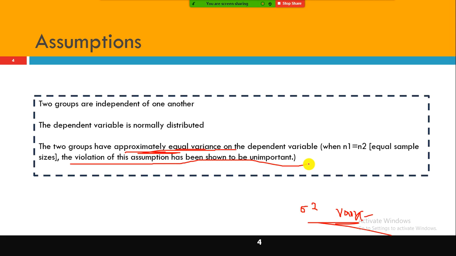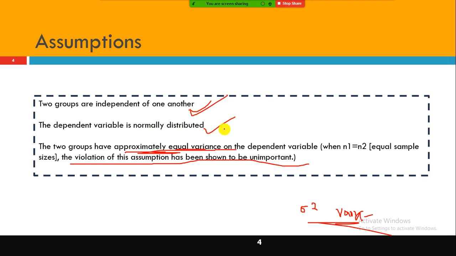It is not necessary that all three or four assumptions be met; sometimes certain things you can ignore. But these two assumptions are mandatory. The two groups are independent of one another, there is no exception, you have to follow this rule. The dependent variable is normally distributed.